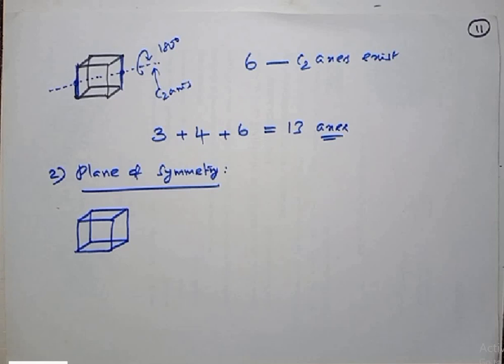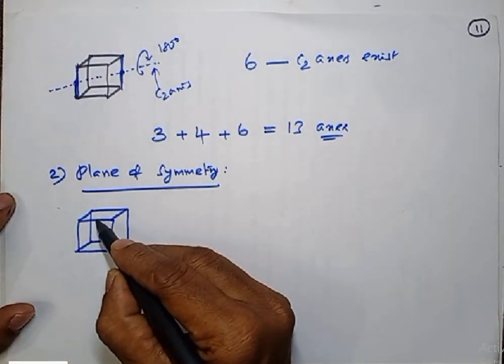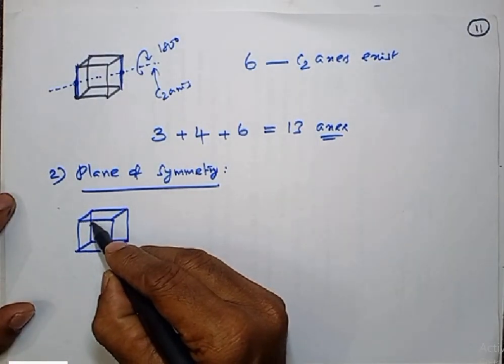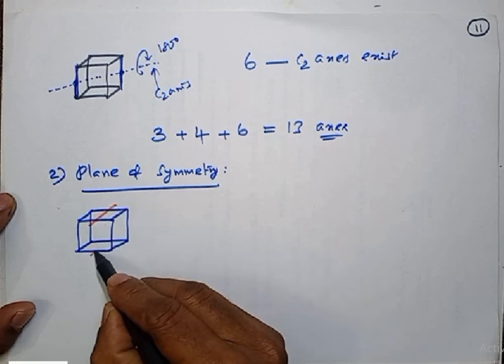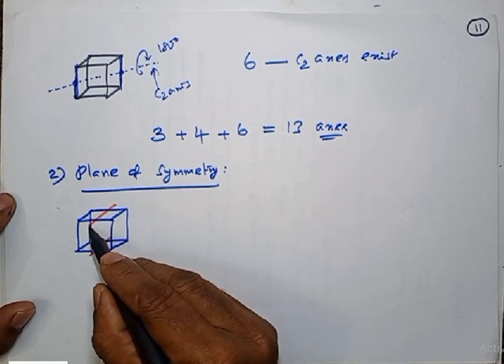Now I am going to keep a plane in such a manner that it passes through the center of the top face and center of the bottom face. See what I am going to do? I am going to cut the top face and the bottom face with an imaginary mirror plane.